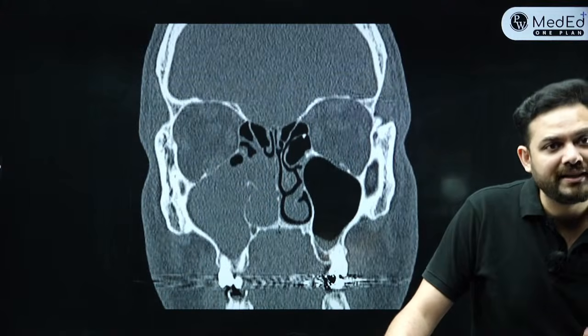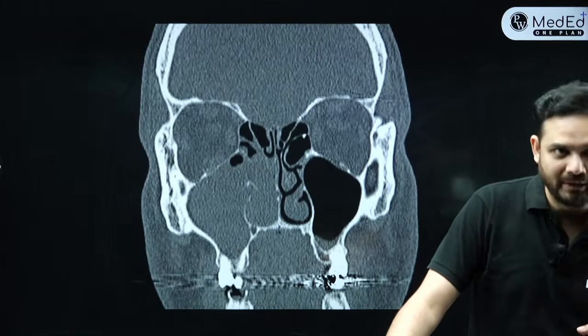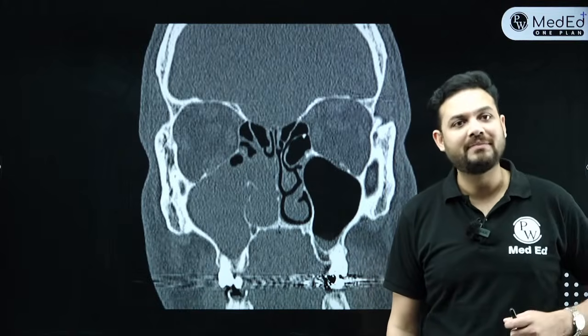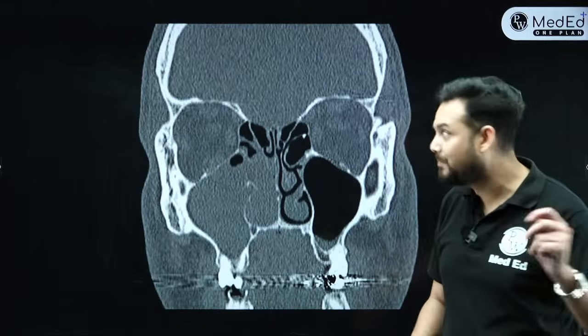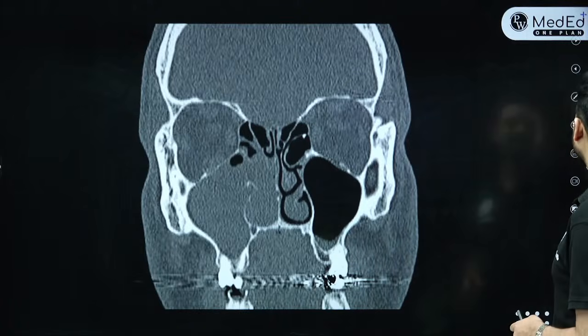Somebody is saying polyp, somebody is saying B. So most of you are saying antrochoanal polyp. So the answer is antrochoanal polyp. Absolutely right. This is antrochoanal polyp. Now let me first tell you what are the identifying features of this, right?